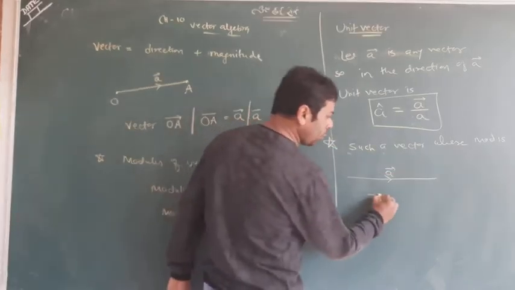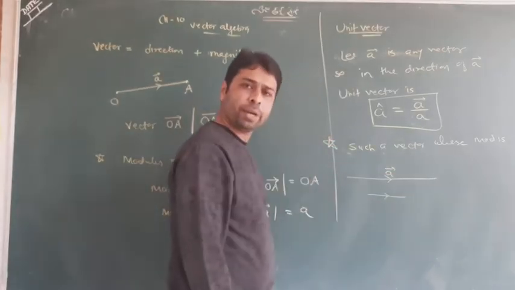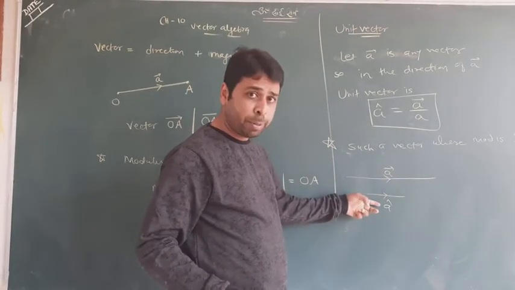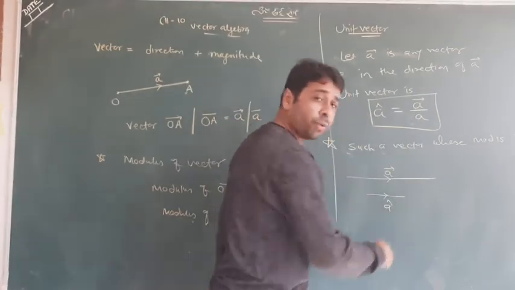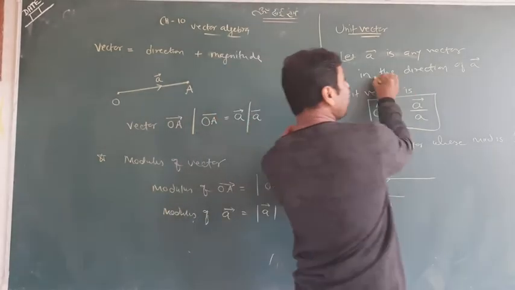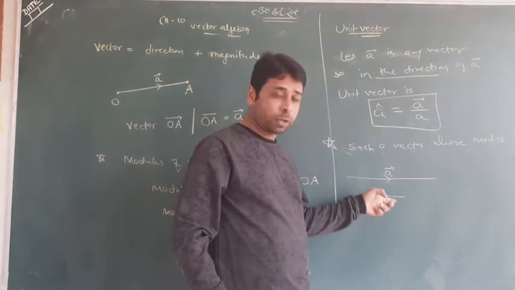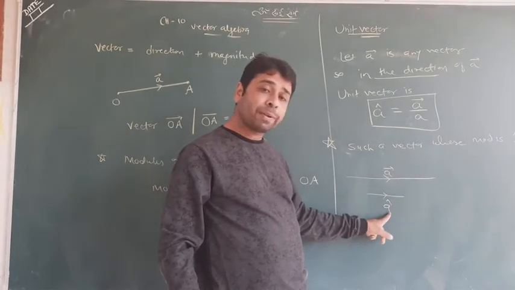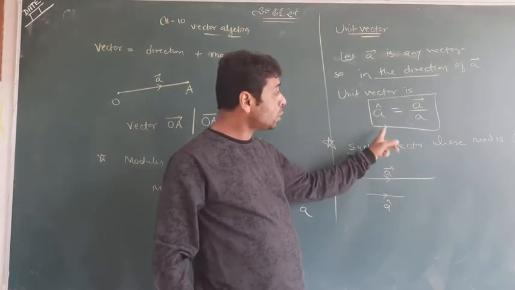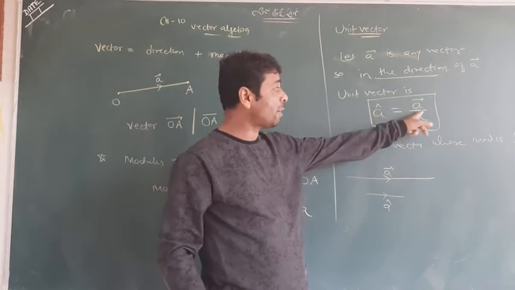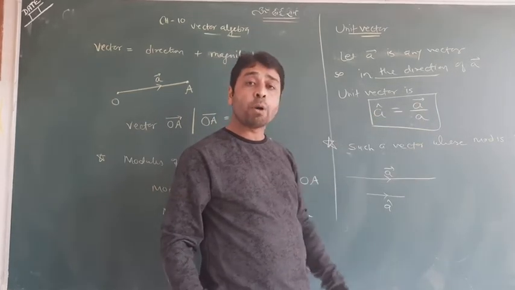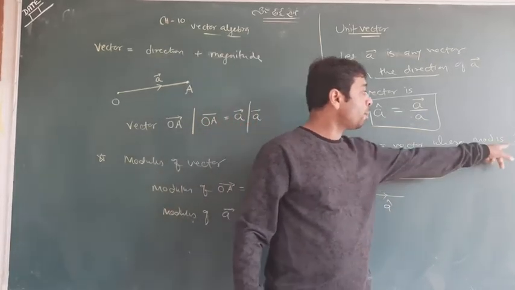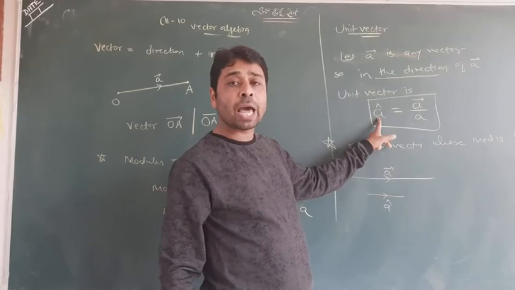So in the direction of A, a vector A cap in the direction of A, like that, it may be parallel or it may be in the direction of A. Because I wrote in the direction of A, meaning it may be parallel. Here directions are same. So in the direction of A, the unit vector is given by A cap, defined by vector A upon mod A. And if you find the mod of A cap, you will have 1.